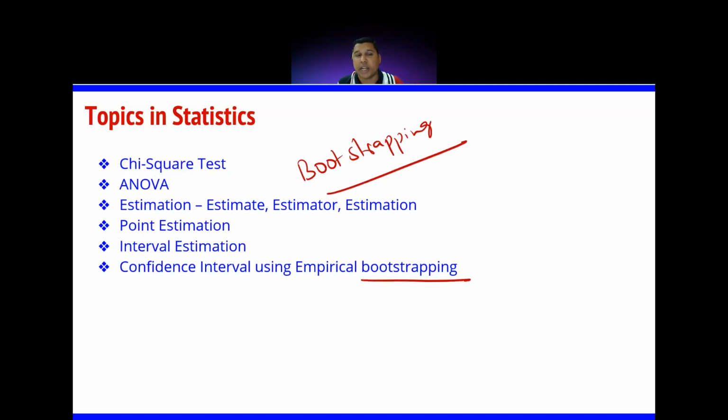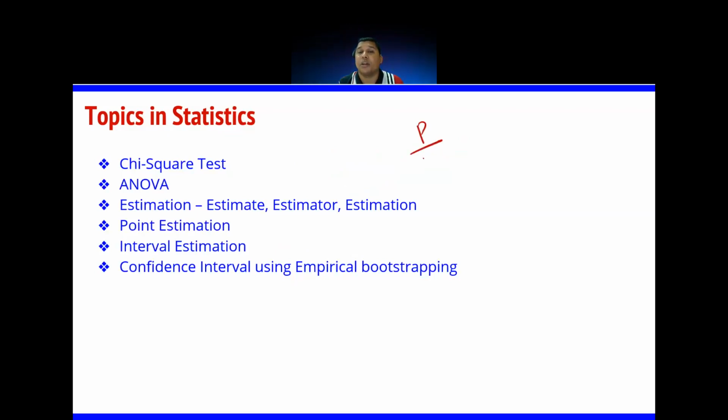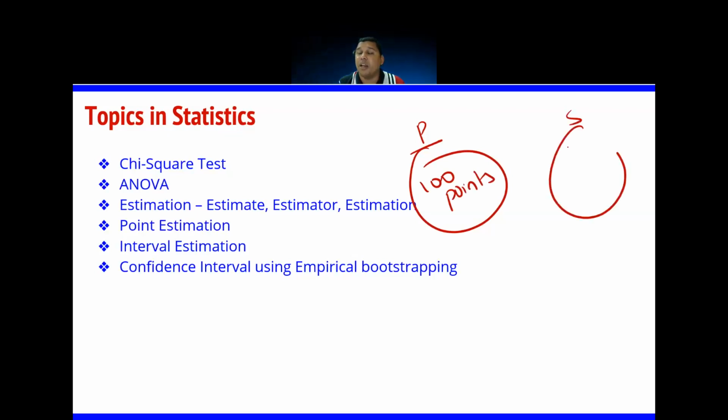Say the mean, you take the median, whatever you take. How do you give it generally? Suppose there is a population with 100 data points, and I have a sample with only 12 points. I want to find out the mean of this population, right?